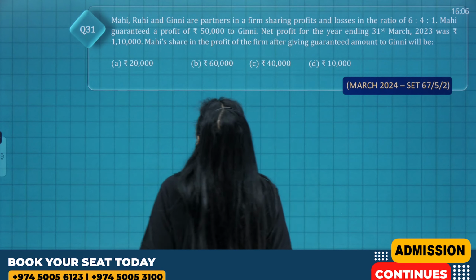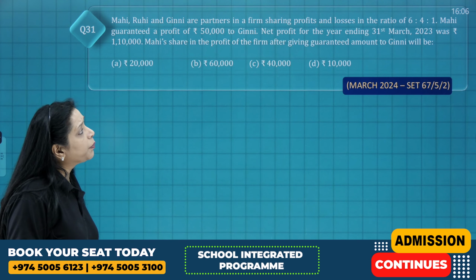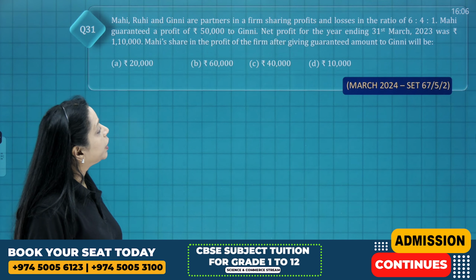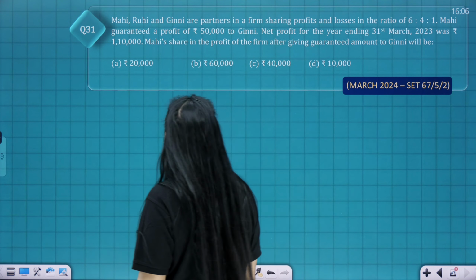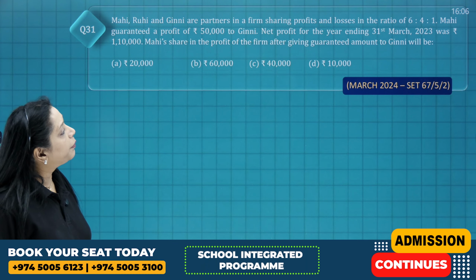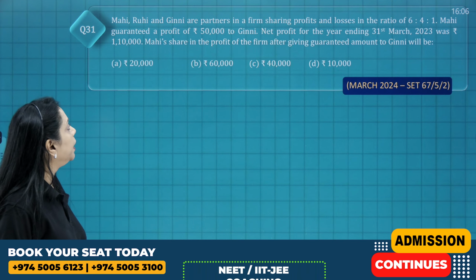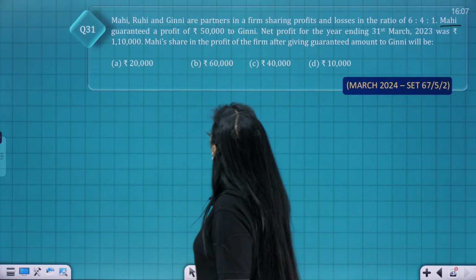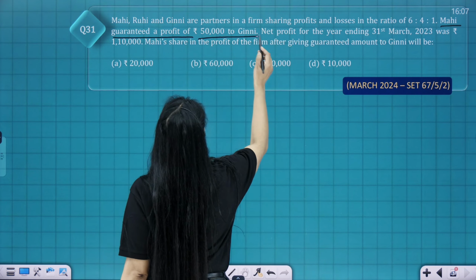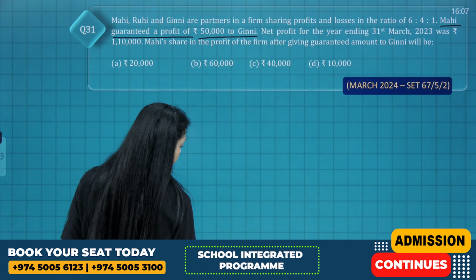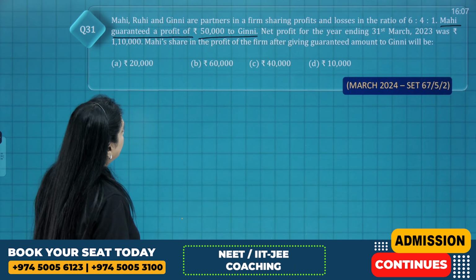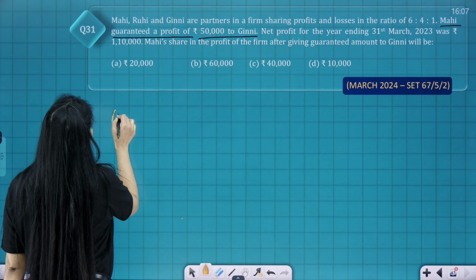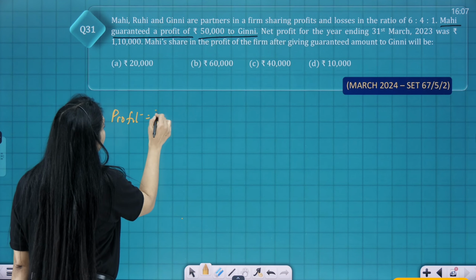And the last question, Mahi, Rui and Guinea are partners in a firm sharing profits and losses in the ratio of 6:4:1. Mahi guaranteed a profit of 50,000 to Guinea. Net profit was rupees 1,10,000 and Mahi's share in the profit of the firm after giving the guaranteed amount to Guinea will be. Clear? Who is guaranteeing? Mahi guaranteed a profit of 50,000 to Guinea. Well, the net profit was 1,10,000.